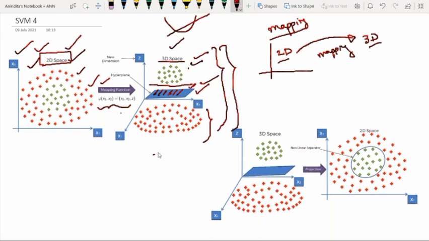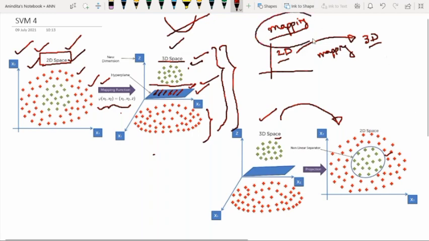After getting the hyperplane, we again convert it into the two-dimensional space. When you convert this 3D space into 2D space, you get this kind of separation, and it is done. So why was the mapping function popular? Because converting from a lower dimension to a higher dimension will definitely give you a hyperplane.